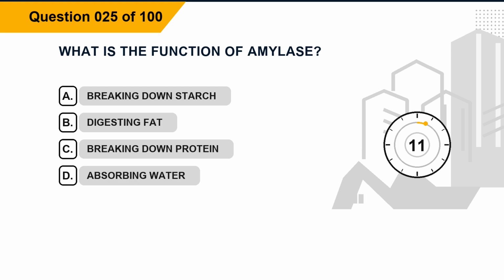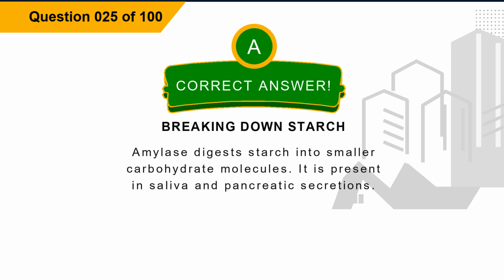Question 25. What is the function of amylase? Option A, breaking down starch. Option B, digesting fat. Option C, breaking down protein. Option D, absorbing water. The correct answer is option A, breaking down starch. Explanation: amylase digests starch into smaller carbohydrate molecules. It is present in saliva and pancreatic secretions.